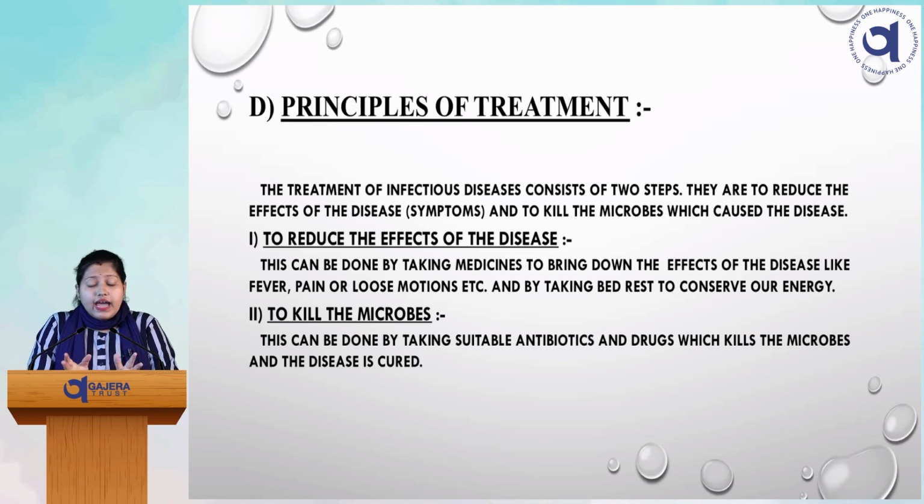But in other cases where the pathogens are bacteria or fungus, we can give suitable antibiotics and drugs which kill the microbes and the disease is cured. So here a question may rise: in case of virus we cannot give any specific medicine, but in case of other microbes we can directly provide antibiotics.